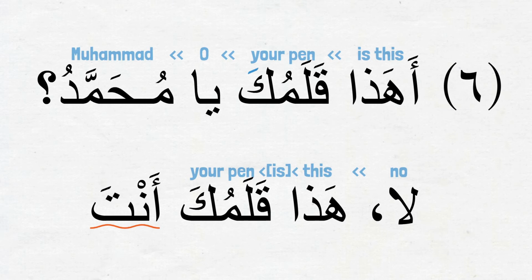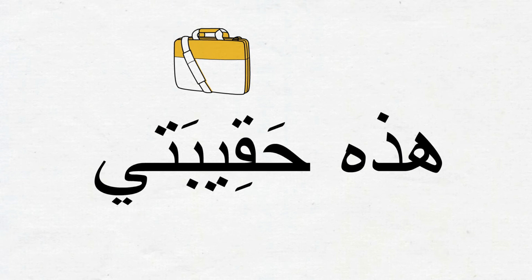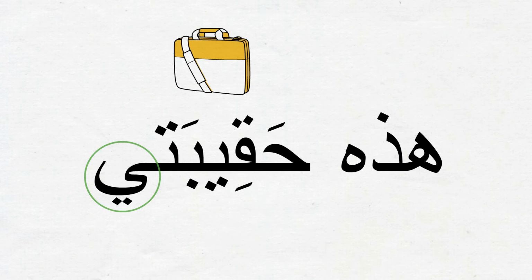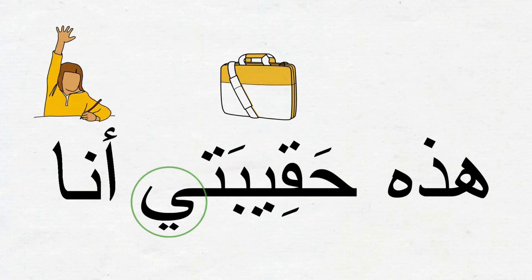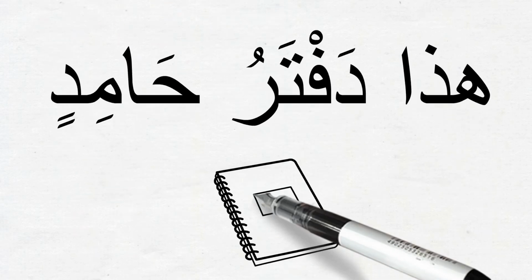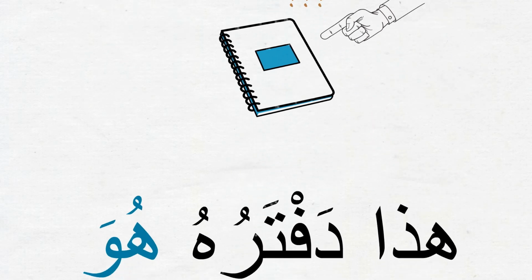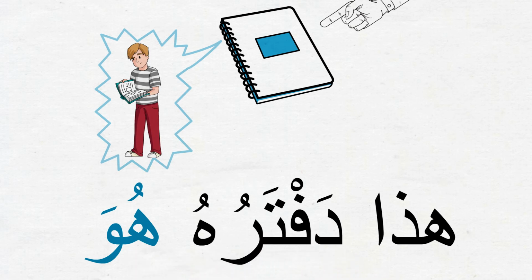Let me give a couple of more examples here on the side to better understand this. هذه حقيبتي means this is my bag. But if you want to say this is my bag by adding more weight or emphasis to the ياء المتكلم in حقيبتي, we can bring in the corresponding first person singular منفصل ضمير and say هذه حقيبتي أنا. This is my bag. If you show a notebook to a friend of yours and say هذا دفتر حامد, this is Hamid's notebook, and he expresses his doubt about it, and you want to insist on your statement that it is really Hamid's notebook, you could say هذا دفتره هو. This is his notebook.